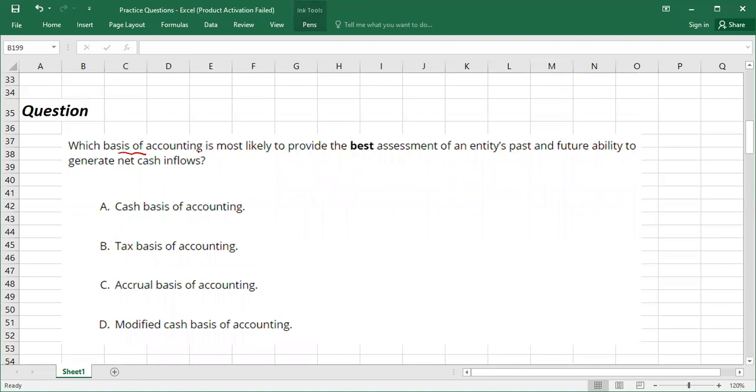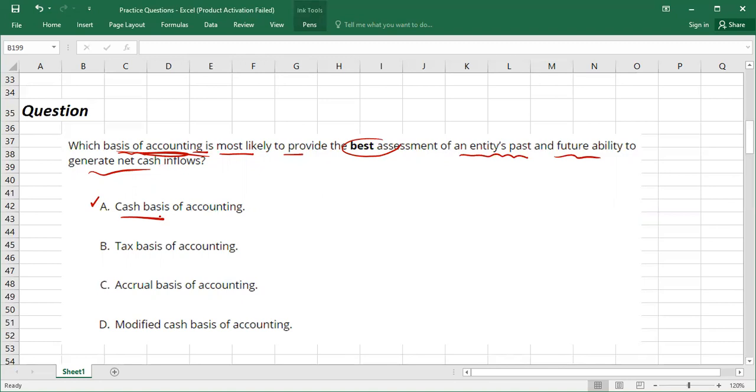Which basis of accounting is most likely to provide the best assessment of an entity's past and future ability to generate net cash inflows? So you have to select which basis of accounting can be used to assess the entity's past and future ability to generate net cash flows. So guys, accounting here is obviously based on different concepts. Here the first option is cash basis of accounting. No, fundamentals of accounting is not a cash basis. Accounting is always done based on accrual basis.